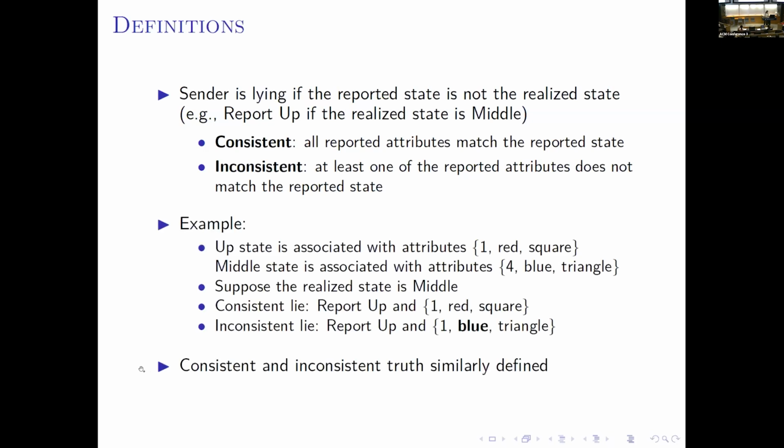For example, say the up state is associated with attribute 1, red square, and the middle state is associated with 4, blue triangle. A consistent lie is if the sender reports up and 1 red square, so all 3 attributes are correct. An inconsistent lie is the case where, for example, the sender reports the blue attribute instead. This blue attribute is actually associated with the middle state, but not the up state. So this is an inconsistent lie. And we have similar definitions of consistent and inconsistent truth.